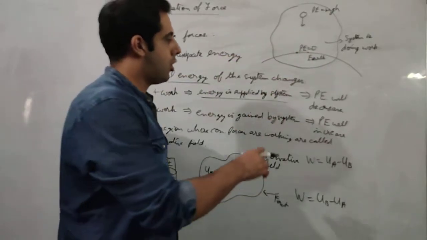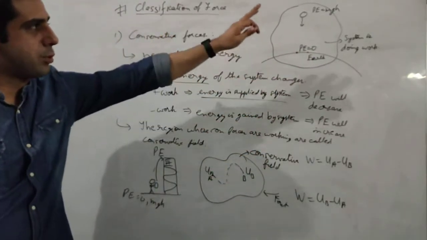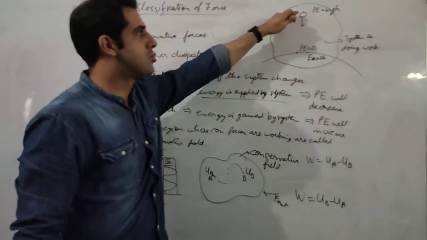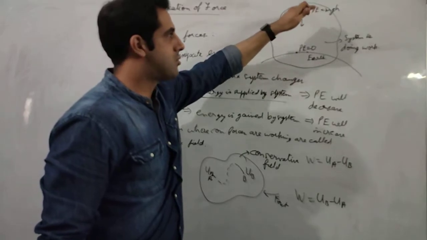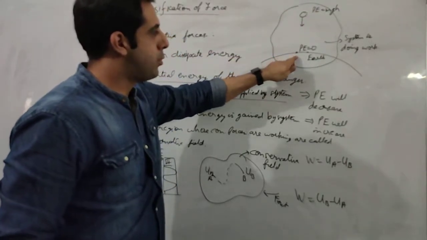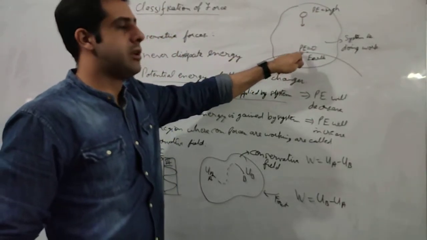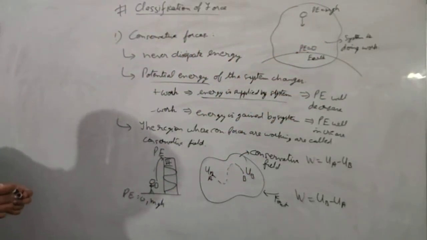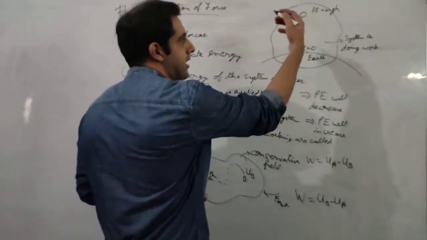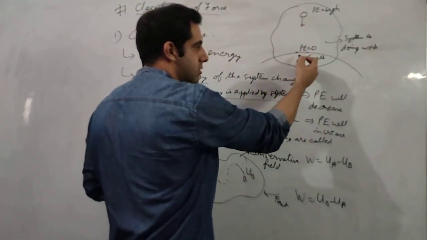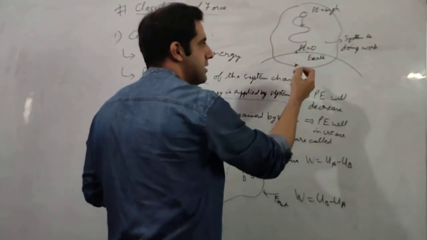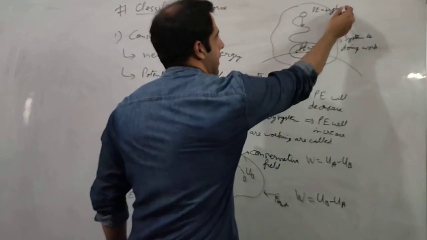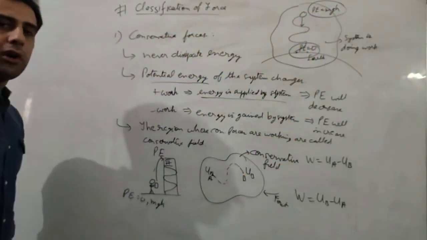This kind of field is called a conservative field. Again, there is a potential energy involved. We are not concerned about the kinetic energy because it is a stored energy. At this point, it had some stored energy. When it came down to this point because of gravitation, the stored energy became equal to zero. So gravitation is also called a conservative force. Again, same thing. It does not matter whether the ball is coming down straight or whether the ball will come like this. It does not matter. The potential energy, the work done, will be dependent upon the initial and final positions.